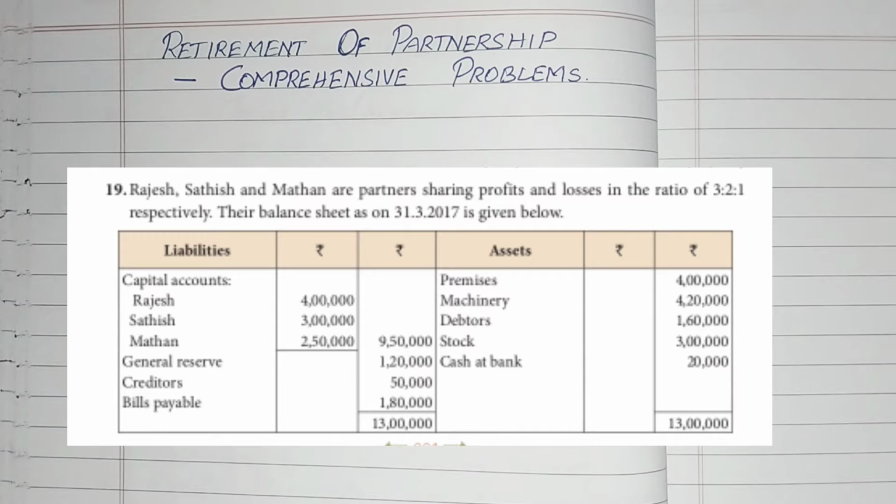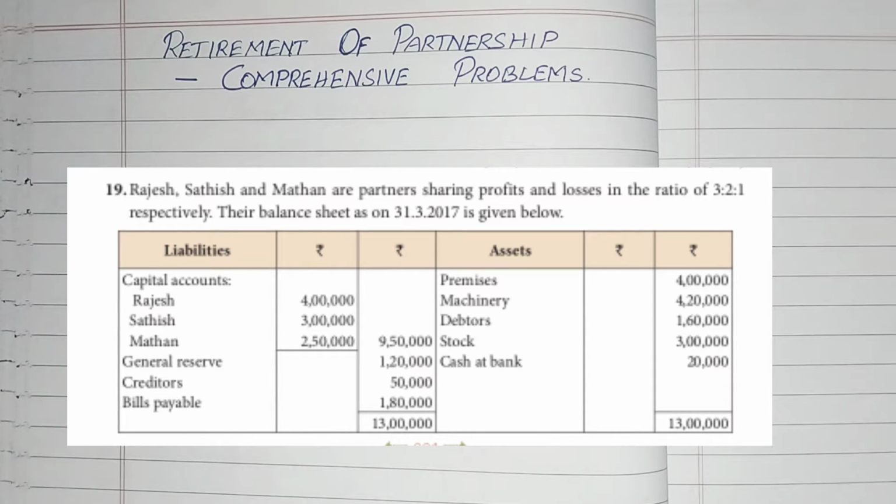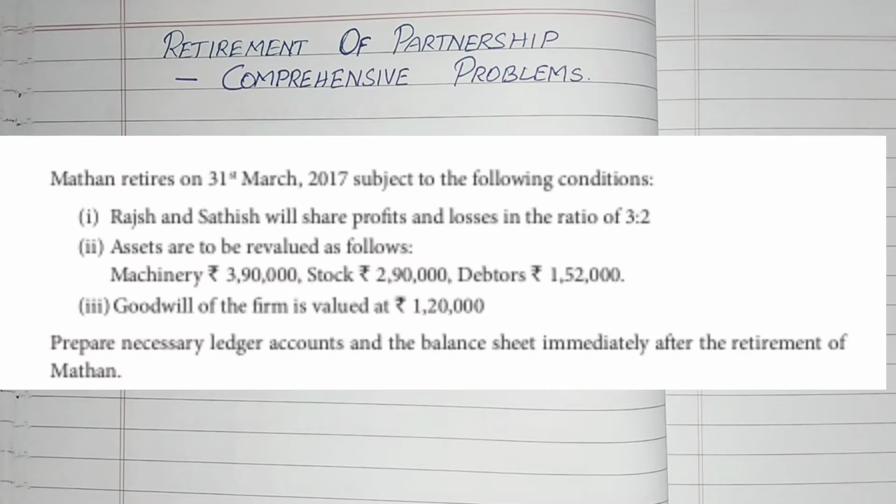The problem goes as follows: Rajesh, Satish and Manthan are partners sharing profits and losses in the ratio 3:2:1. This is the old profit sharing ratio. Their balance sheet as on 31/3/2017 is given. On the liability side we have a special item called general reserve, that is 50,000, which has to be adjusted along with the capital. Other than that, we do not have anything, so let's go into the adjustment part and see what is given.